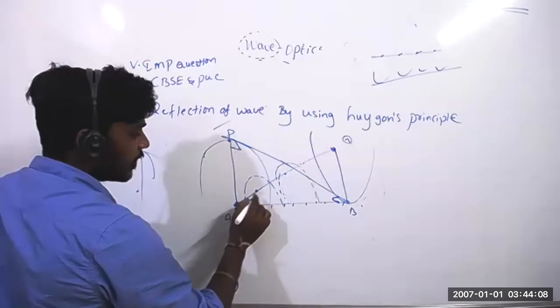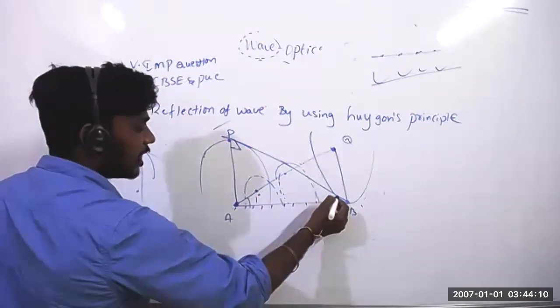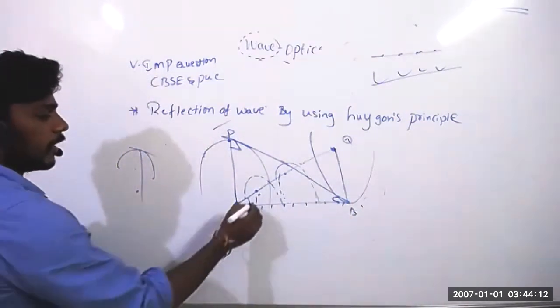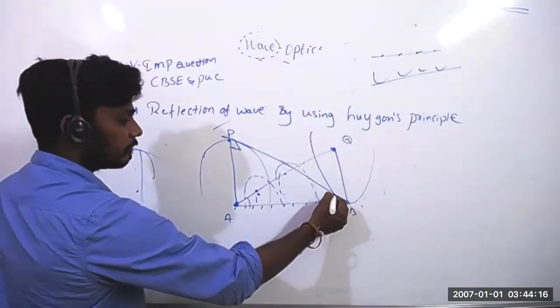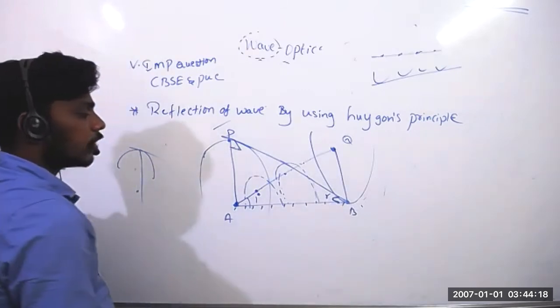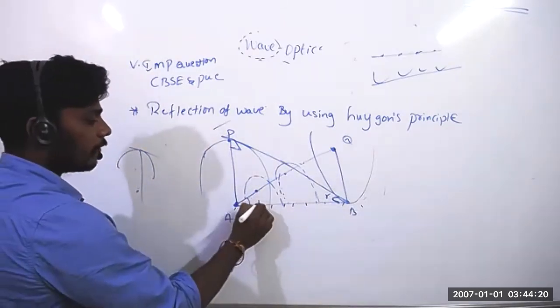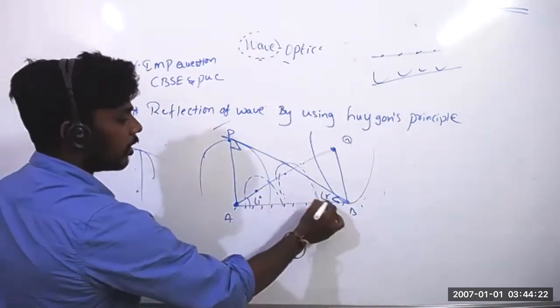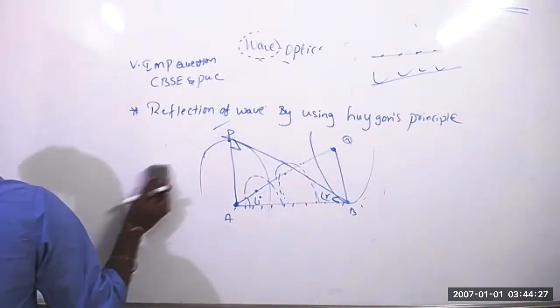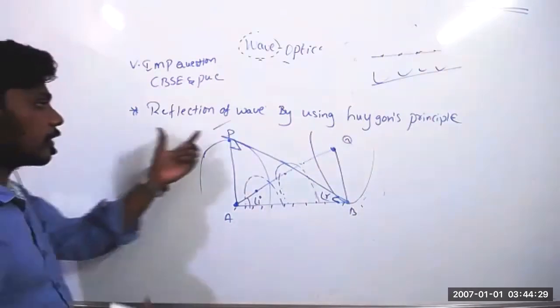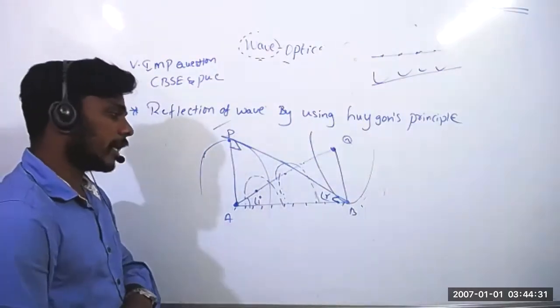Can I say this is the angle of incidence? Can I say it is the angle of reflection? So now I have to prove angle of incidence equal to angle of reflection, right? You should write the same thing when you are writing about reflection of a wave by using Huygens principle.